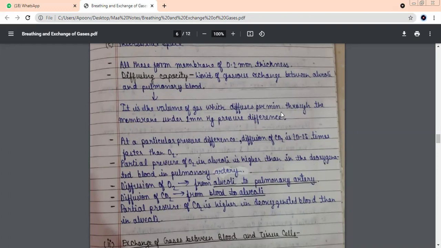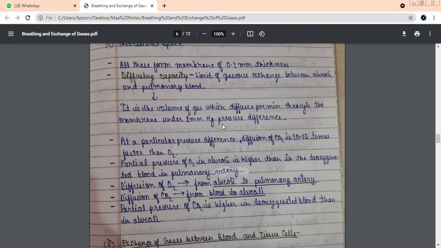Per minute. In 1 minute, how much volume of gas diffuses inside? Okay, the volume of gas which diffuses per minute through the membrane, when there is a difference of how much pressure? 1 mm mercury. Yes, 1 millimeter of mercury. Which one diffuses faster, oxygen or carbon dioxide? Carbon dioxide. How much faster is it? 20 to 25 times. बेटा बस इसको बहुत सिंपल तरीके से समझिए that from high pressure to low pressure जाएगा.